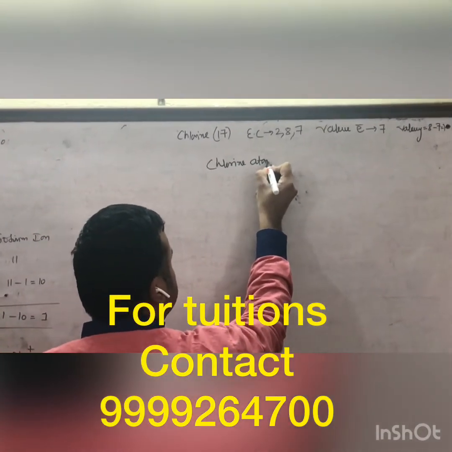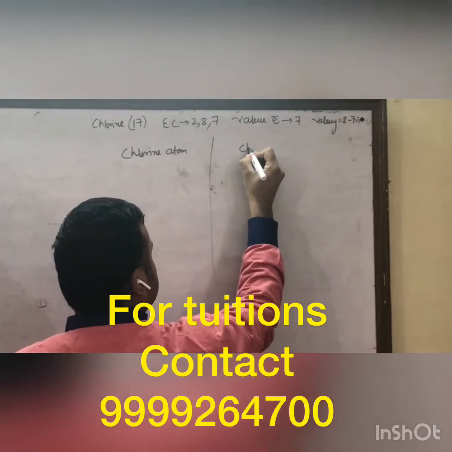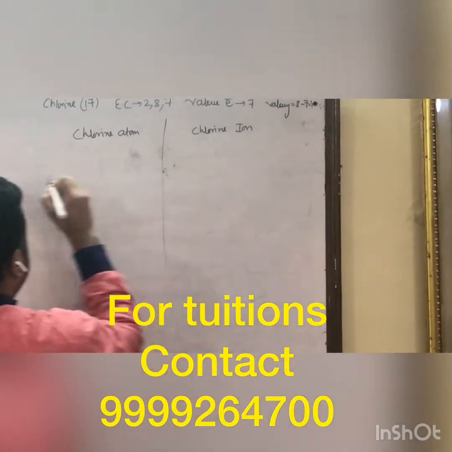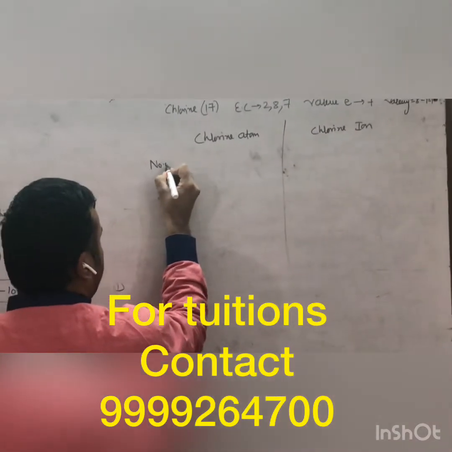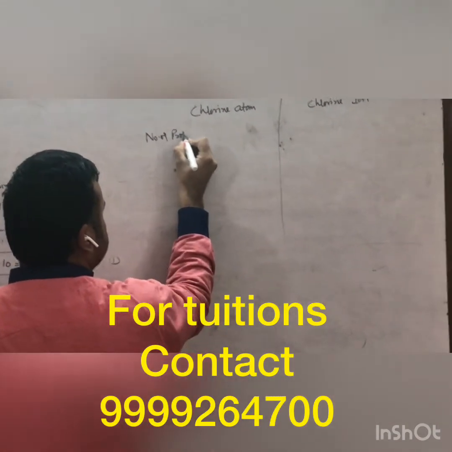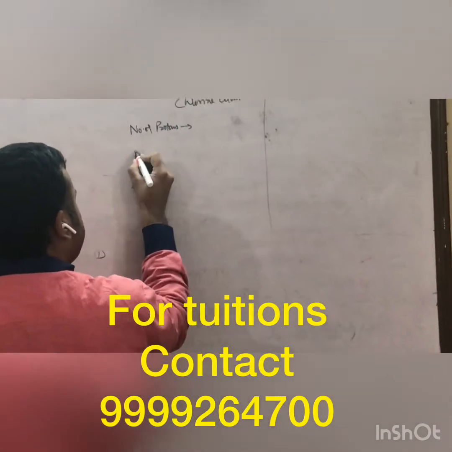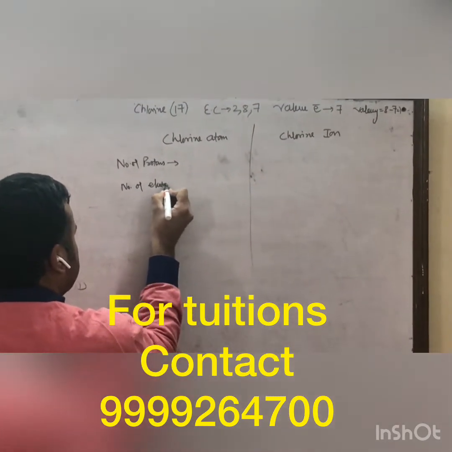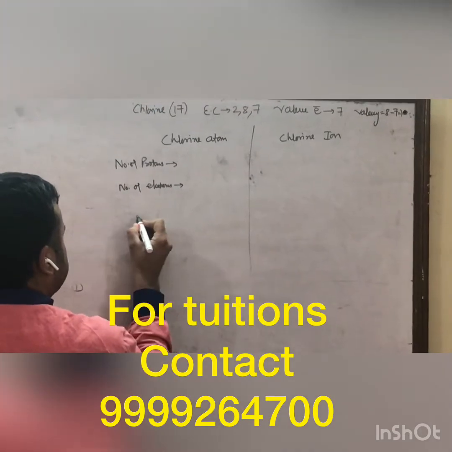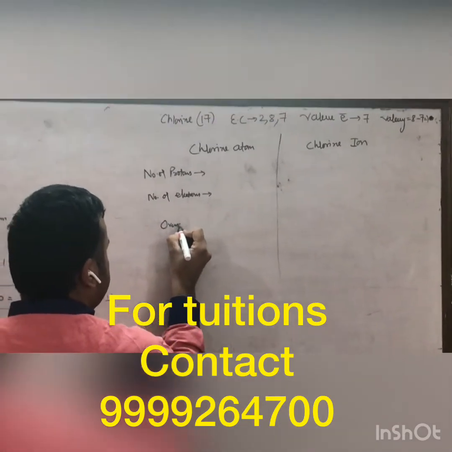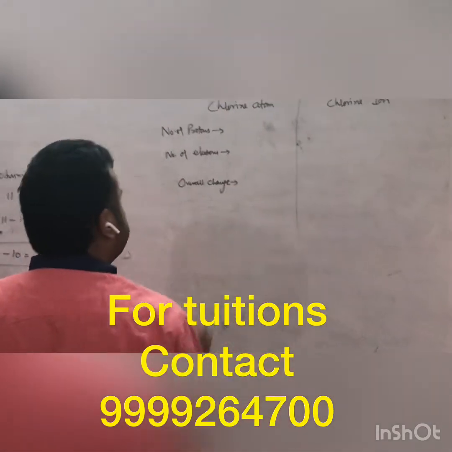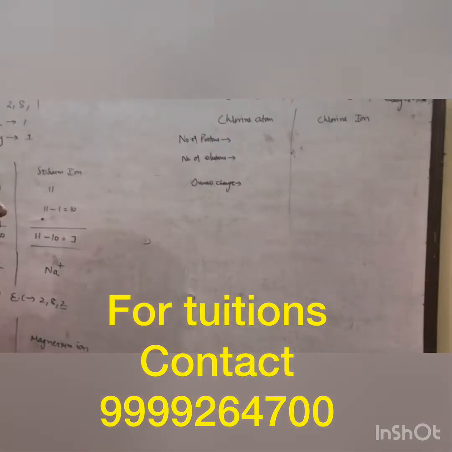chlorine atom versus chlorine ion. What we have to find out is the number of protons, number of electrons, and overall charge. Please focus here.